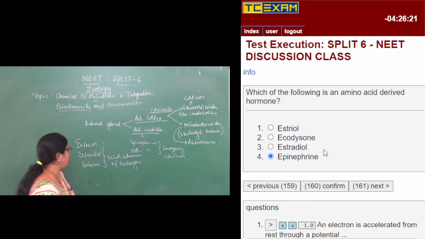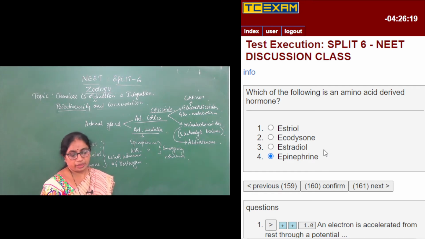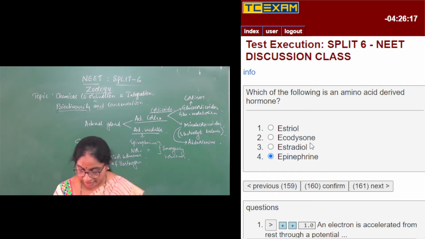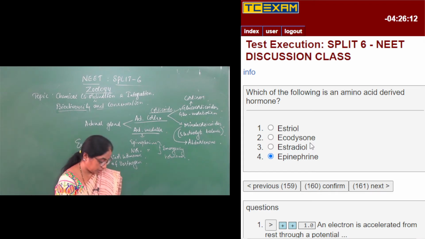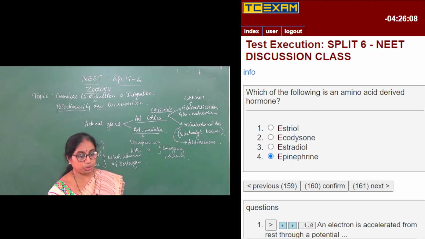Right? Estriol, estradiol and estrone. So they are secreted from the ovary, the mammary glands, and also during pregnancy they are secreted from the placenta. So they are minor forms of estrogens.